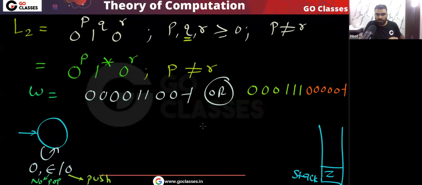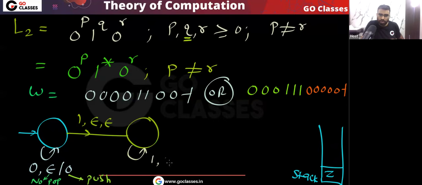So you can see for every zero I will push 0. Then notice what I will do when the ones are coming: I will ignore them. I will not disturb the stack, I will not pop anything, I will not push anything. Yes or no? All these ones I will ignore. I will not disturb the stack, because you can see one star. I will not push anything, I will not pop anything.